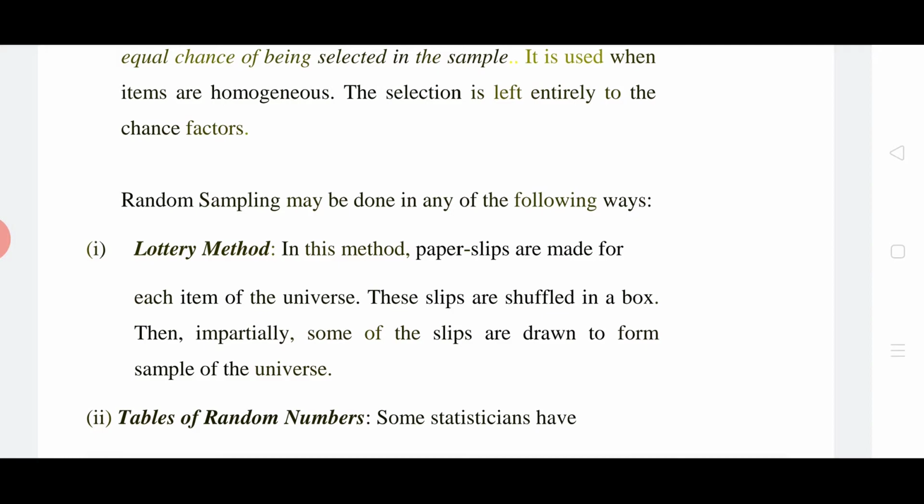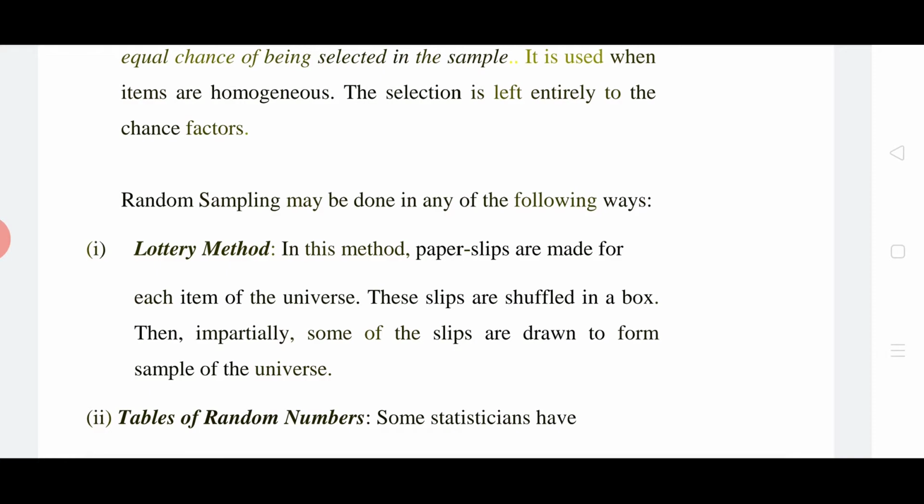Suppose there are 5 or 6 students playing, and who will do the first duty. Then what we do, we make 5-6 slips and we shuffle them in a box, and everyone draws. It is what we played in childhood, like who will be the king, who will be the minister, who will be the thief, and who will be the police. We take it on a sample basis. We never say this guy will be every time thief or king or like that. This is the lottery system.